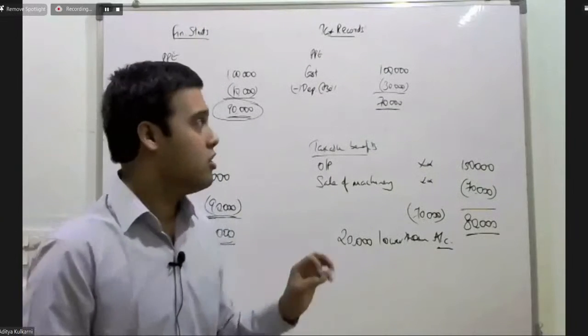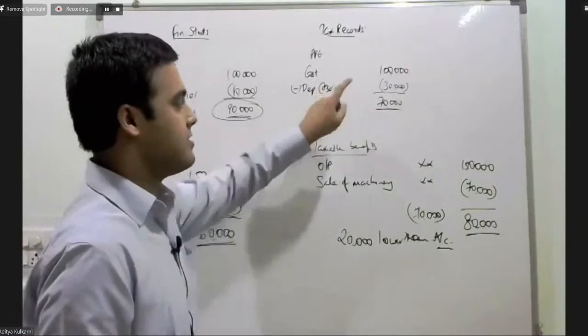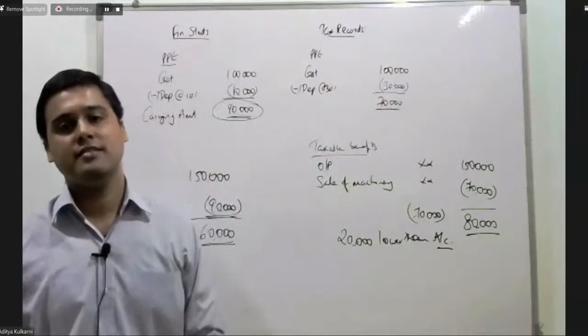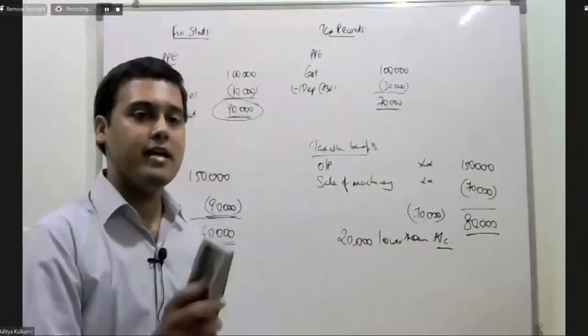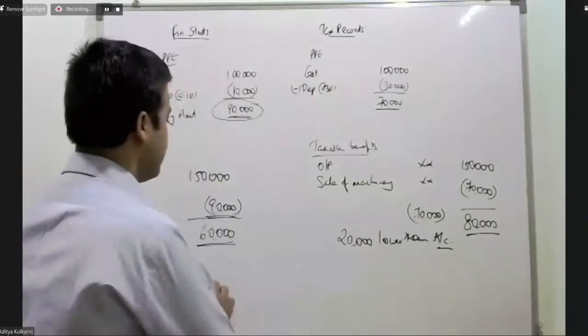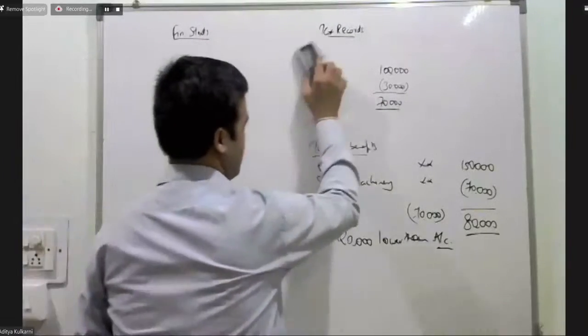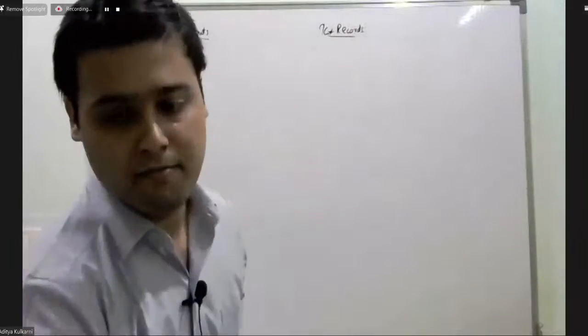So therefore, what will be the tax base of the asset in this case? In this case, it will be 1 lakh minus 30,000. That is 70,000 rupees. The amount that is deductible in the future for tax purposes. So this is done. Let us now come to the next example.